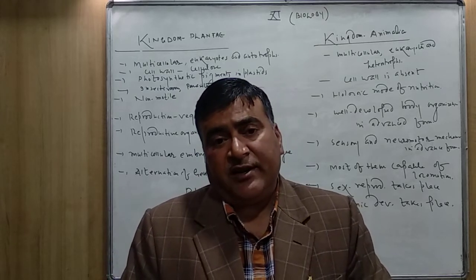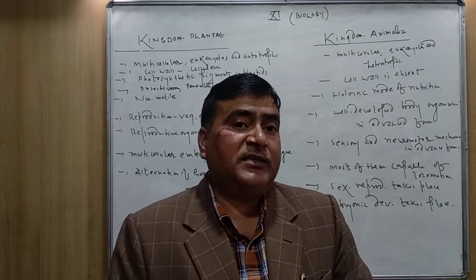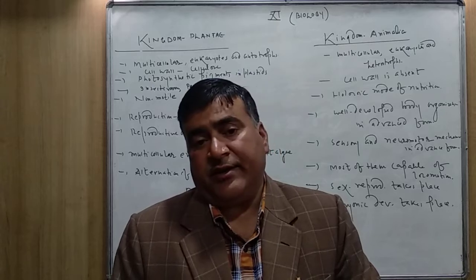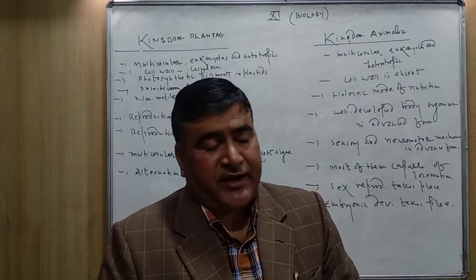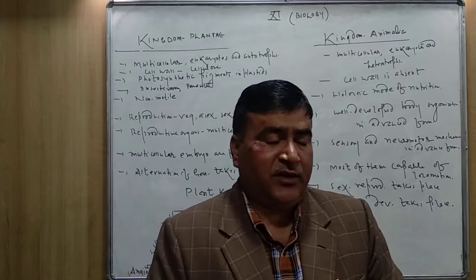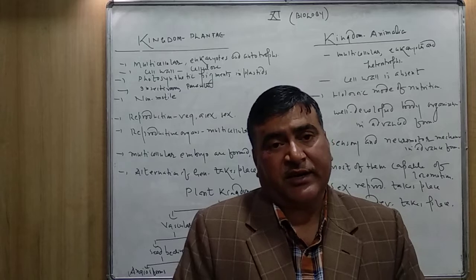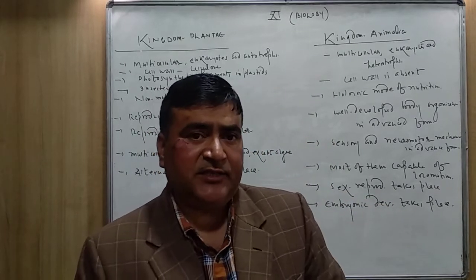They are multicellular, but we can see them with the help of a microscope only, not by our naked eye. The bryophytes you can see in your surroundings: Riccia, Marchantia, Pellia, Porella, Anthoceros, Sphagnum. So many bryophytes, and they are multicellular.